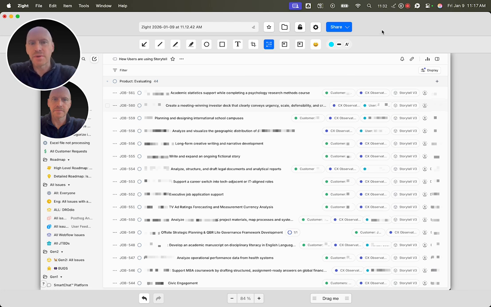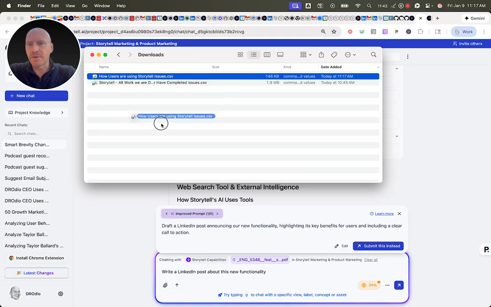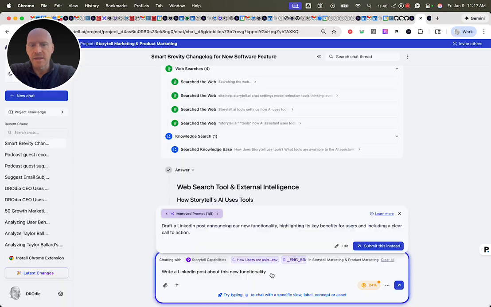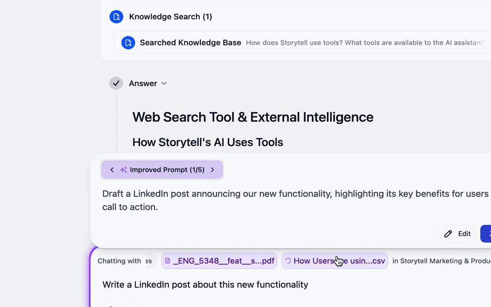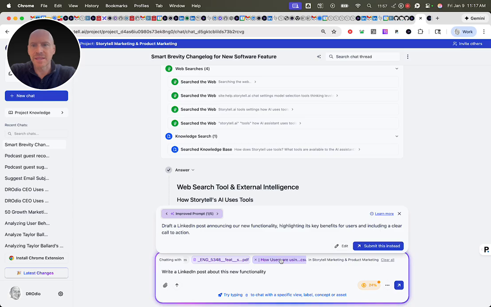I'm also going to export this into our private Storytell project, so that we can write a LinkedIn post that is most tailored to the people that are actually using Storytell. So now I've got this CSV, and I'm just going to drop it in as well. And what we can see is that now we have in scope not just this one GitHub document, but also this Linear CSV. So now we're using Storytell to make sense of a bunch of code that came from GitHub and a big CSV that came from Linear, so that we can write something targeted towards the people who can actually get value from it. That's pretty awesome.